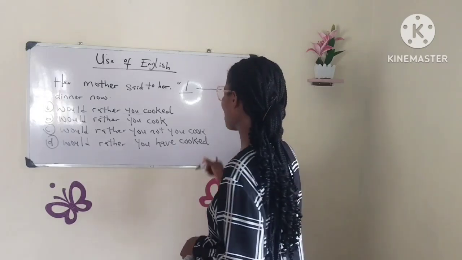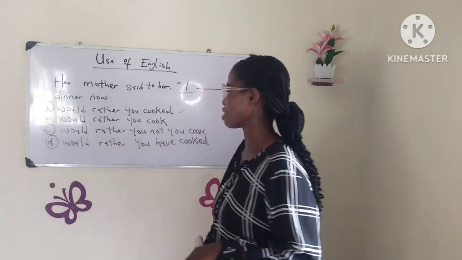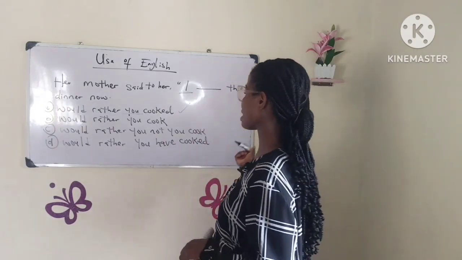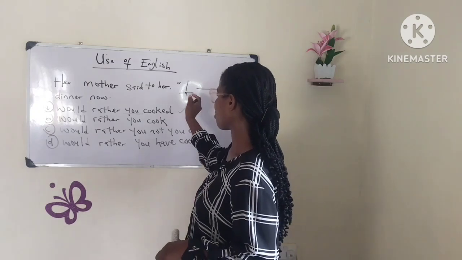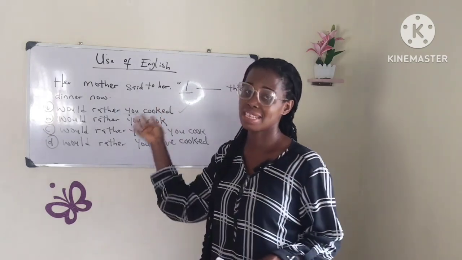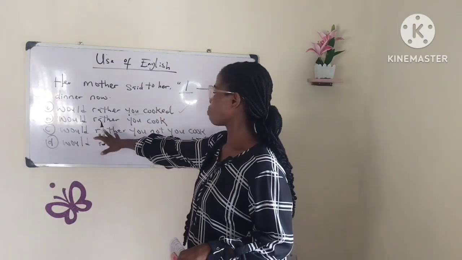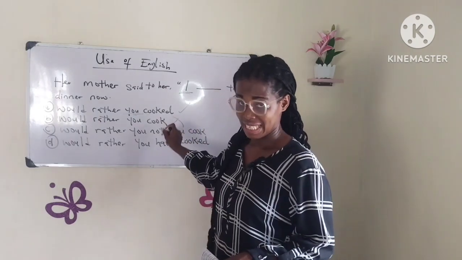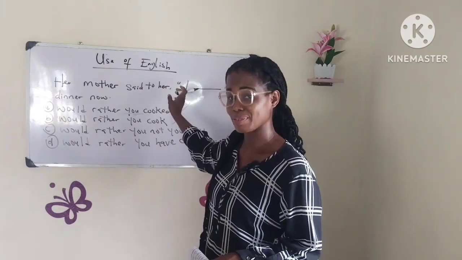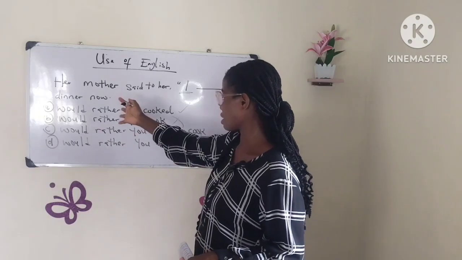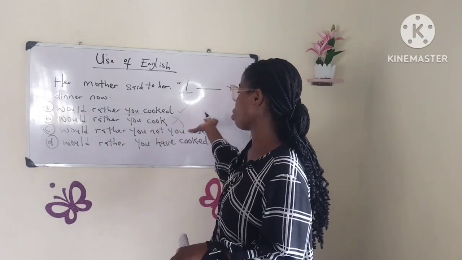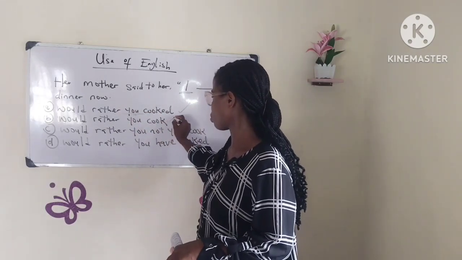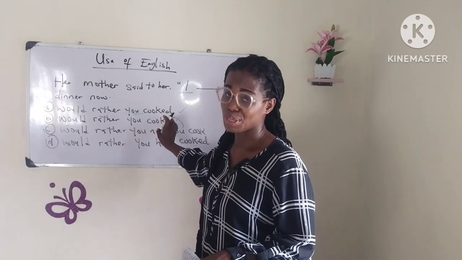Option A is the correct answer. I would rather you cooked dinner now, because we have I and you, two subjects. Now option B is incorrect. It is in the present tense and we have two subjects, so it's incorrect. If the sentence were I would rather cook dinner now, this would have been correct.